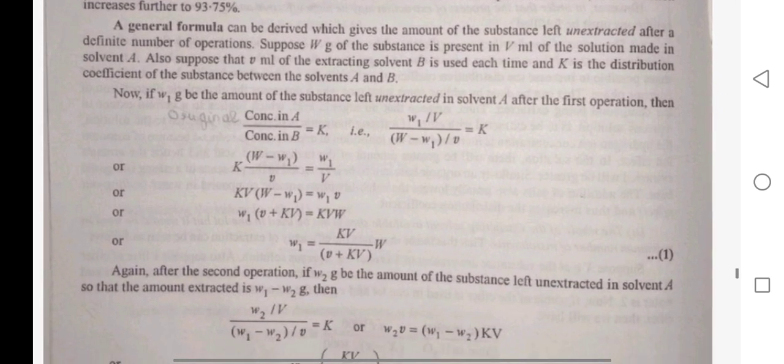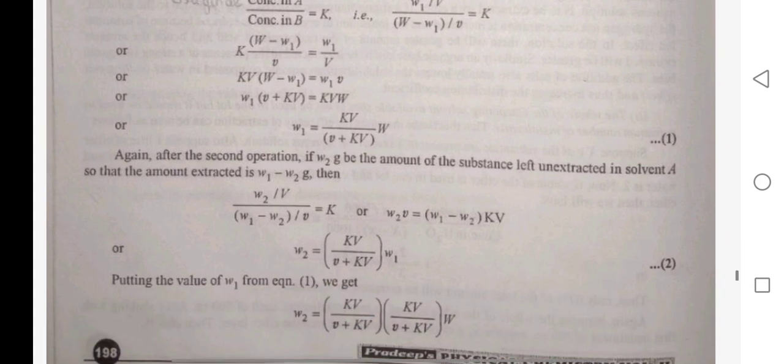Now, if W1 grams be the amount of substance left unextracted in solvent A after the first operation, then concentration in A upon concentration in B is equal to K. So K W1 upon V complete upon W minus W1 upon small v is equal to K. Then at last W1 is equal to KV upon V plus KV into W.